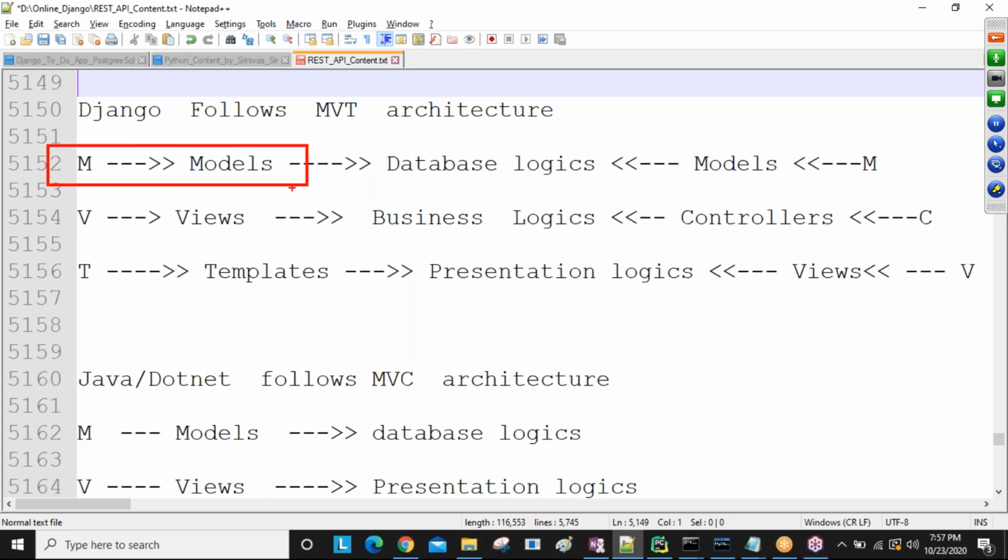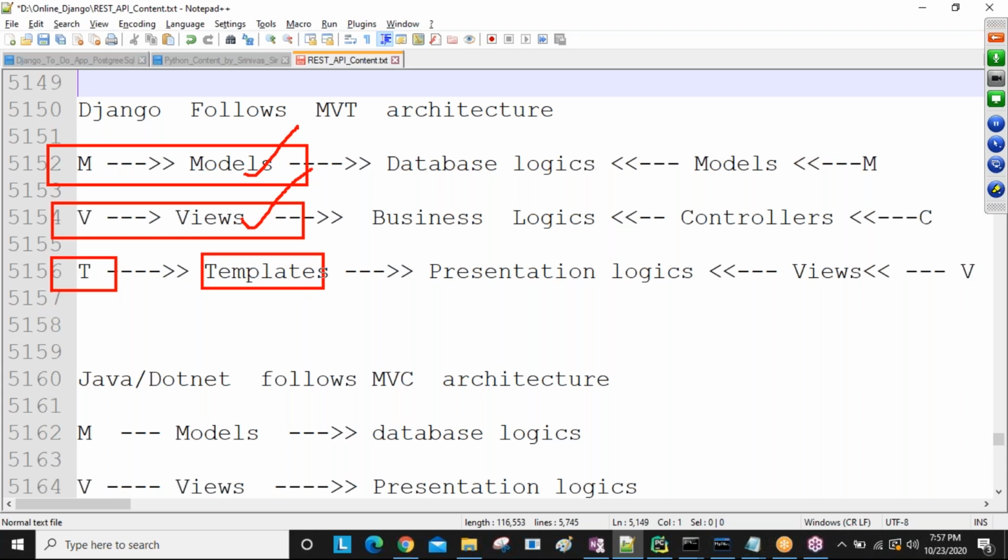Models.py, that file is coming by default. Again, views.py file is also coming. But templates are not coming, sir. Templates is not a file, sir. Models.py is a Python file, views.py is a Python file. Templates is a folder. This is not a Python file. This is a folder, and this folder maintains all our presentation-related HTML, sir.